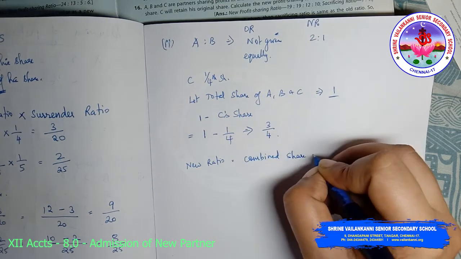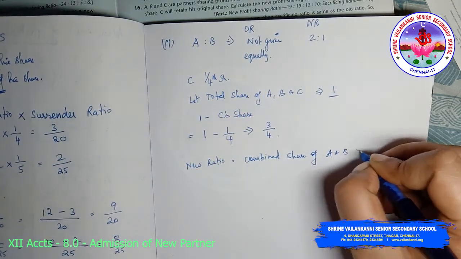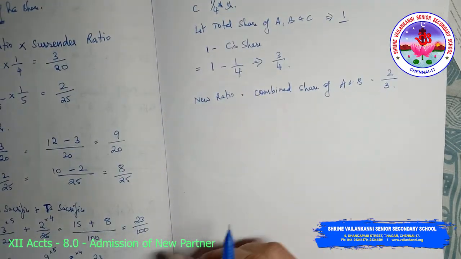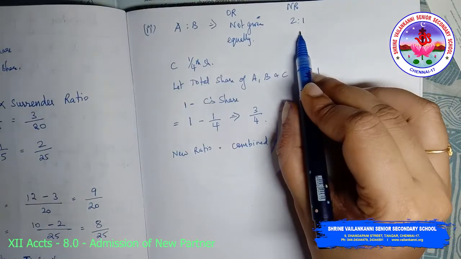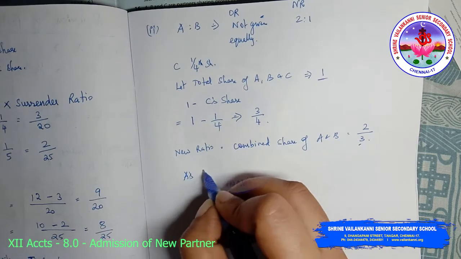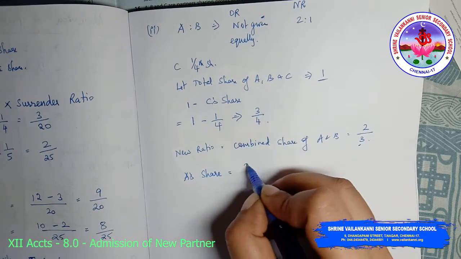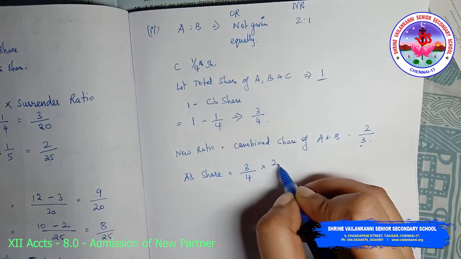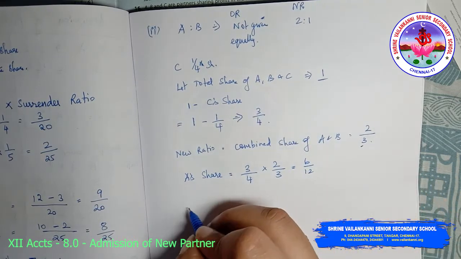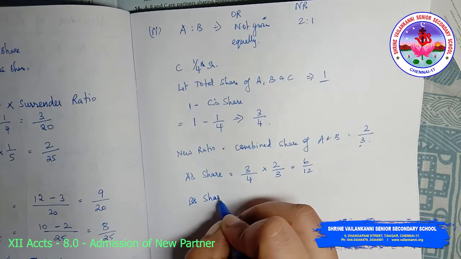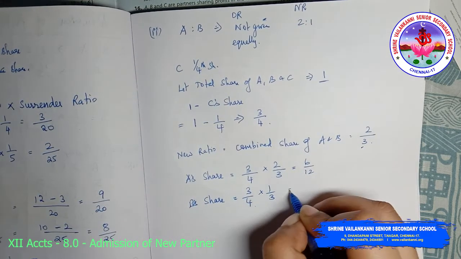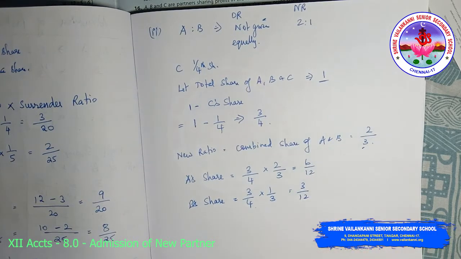The combined share of A and B will be divided 2:1, so A gets 2/3. A's share would be 3/4 into 2/3, which happens to be 6/12. B's share is 3/4 into 1/3, which happens to be 3/12.